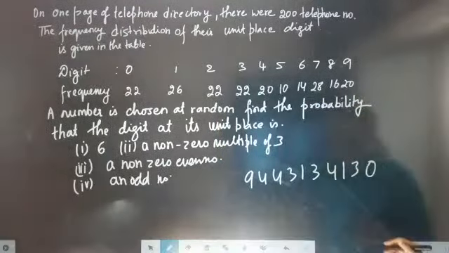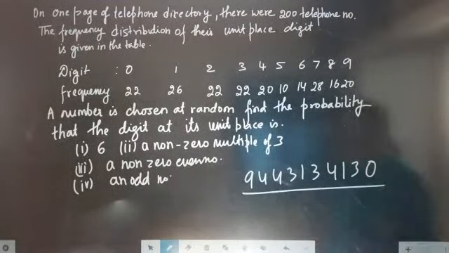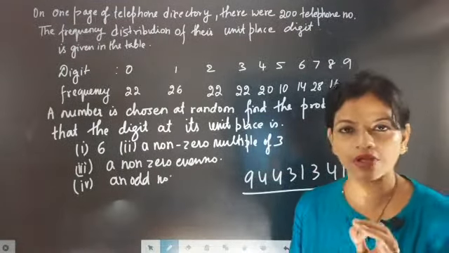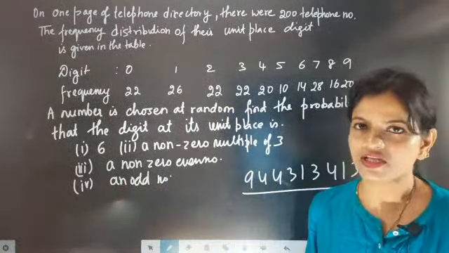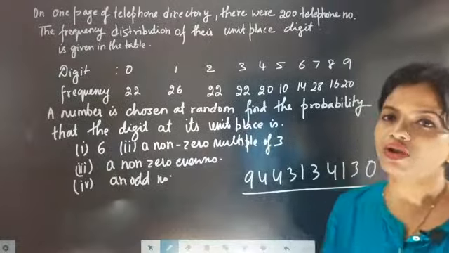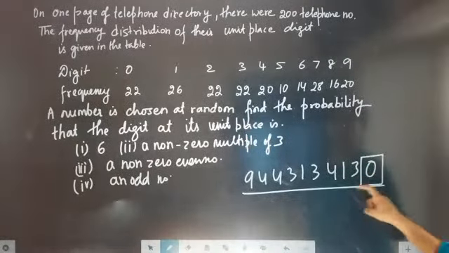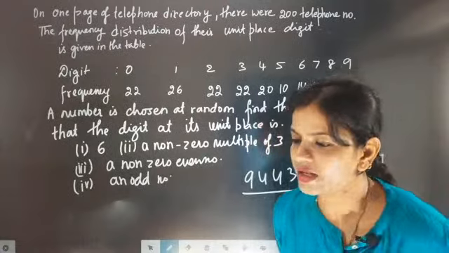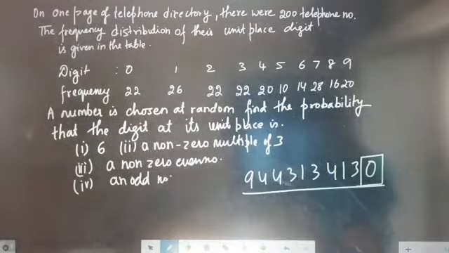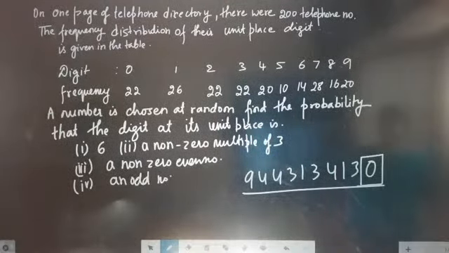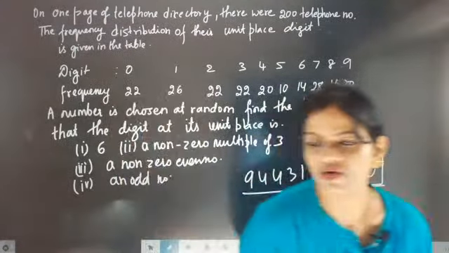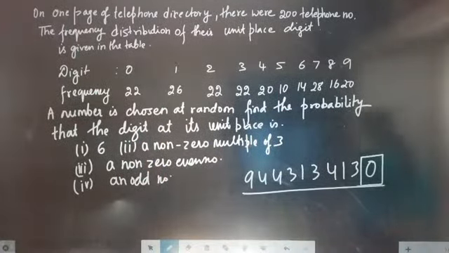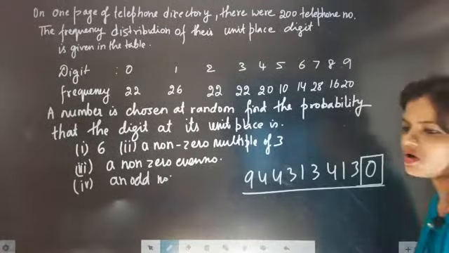Okay, no problem, beta. Now look here. A phone number is exactly there. Now like this, 200 different phone numbers are there, but in those 200 different phone numbers, you have to check the unit digit. So what is the unit digit here? Can anybody tell me what is the unit digit of this phone number? Quickly say the unit digit of this phone number.